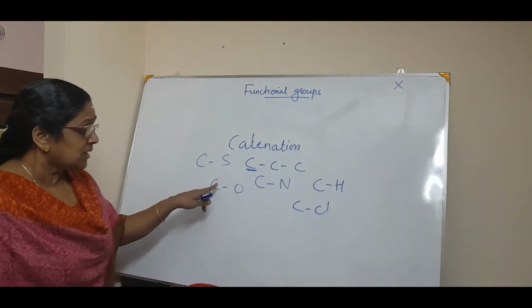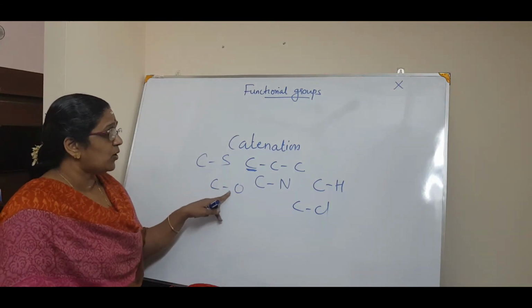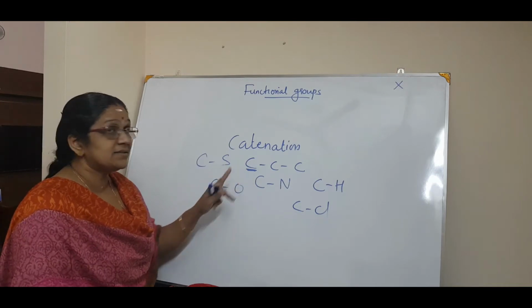So carbon has the ability to form bonds with other atoms other than carbon atoms.